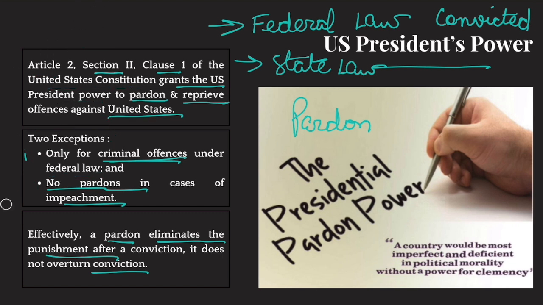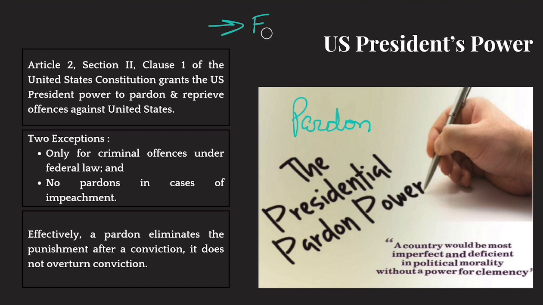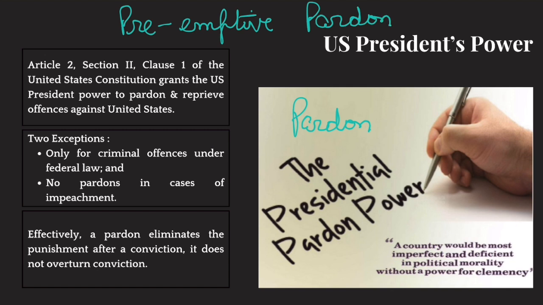All right. And there is one more special thing you also need to know. There is a thing called preemptive pardon. Now, what does this preemptive pardon mean? Let's suppose you have committed a criminal offense in the USA, but no charges have been brought against you in any court of law. You have committed that offense, but your case is not going on in any court, or it hasn't even started. No charges have been pressed against you, but you have committed that crime.